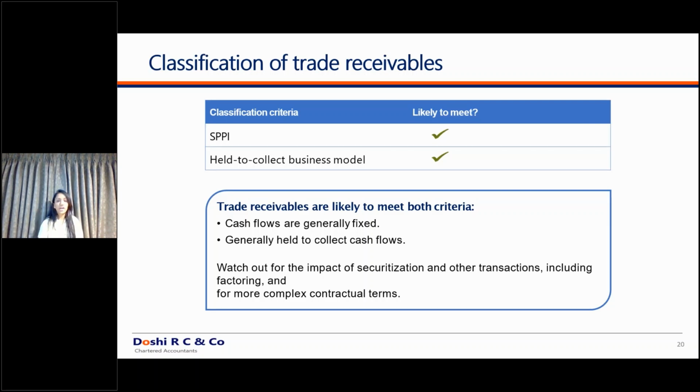Another example is of trade receivables. Even in trade receivables, as we discussed, held to collect is also getting met and SPPI is also getting met. So that is why it falls under the amortized cost criteria. Now let's discuss one more principle: if any particular financial asset is short-term in nature, then the present value of that instrument will not make a material difference.